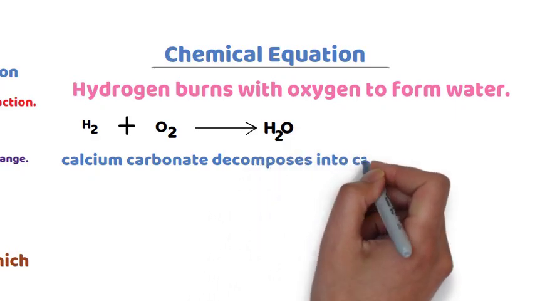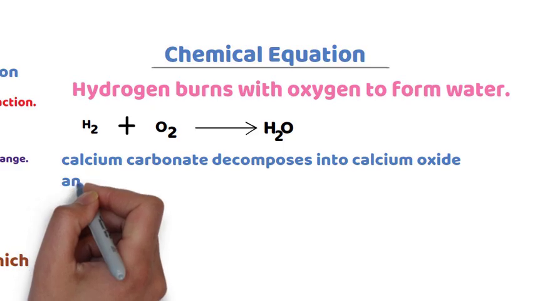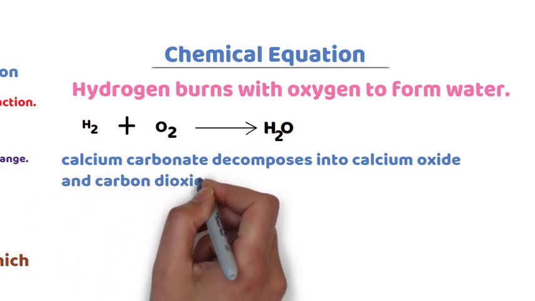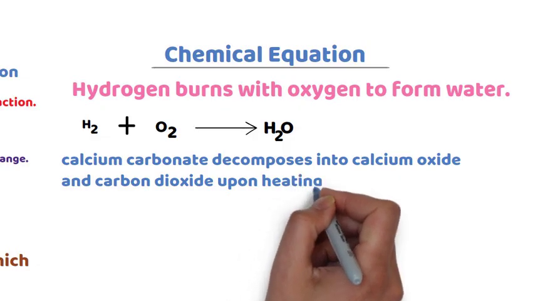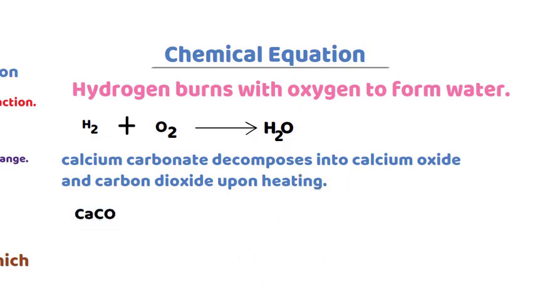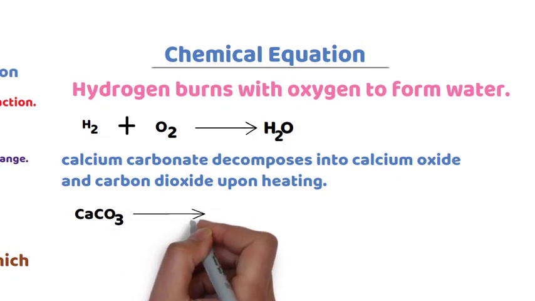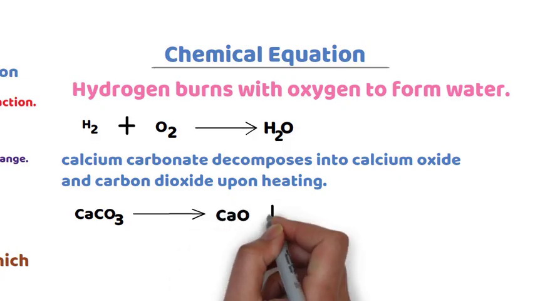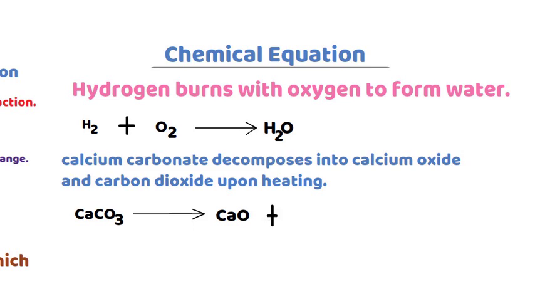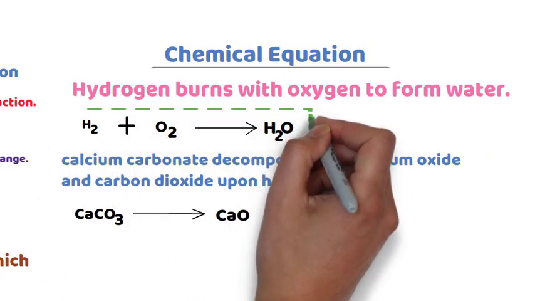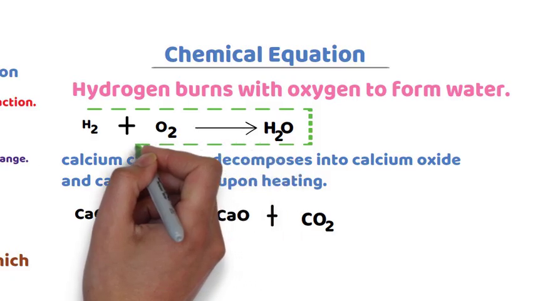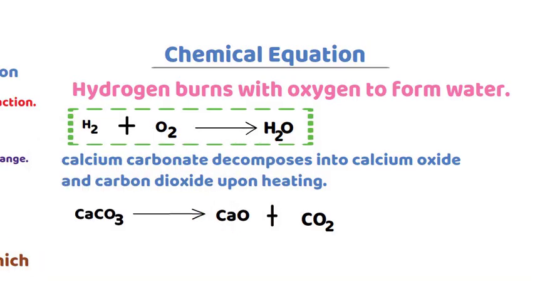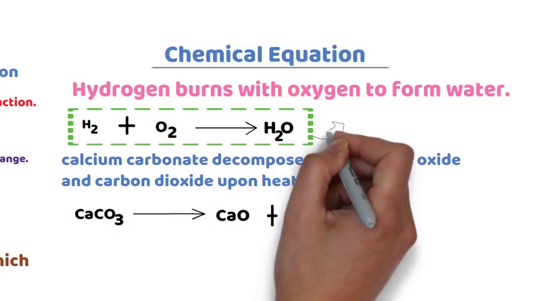Now come to the second example. Calcium carbonate decomposes into calcium oxide and carbon dioxide upon heating. This is a chemical reaction stated in words. Now let us represent this reaction by symbols and formulas. Now it becomes a chemical equation. Calcium carbonate, CaCO3, the formula of calcium carbonate, decomposes upon heating to calcium oxide plus carbon dioxide. This is a chemical equation because it's represented by symbols and formulas.